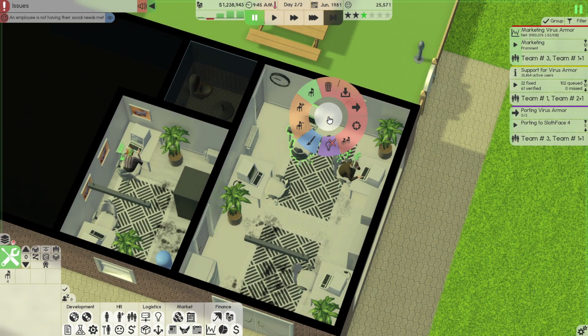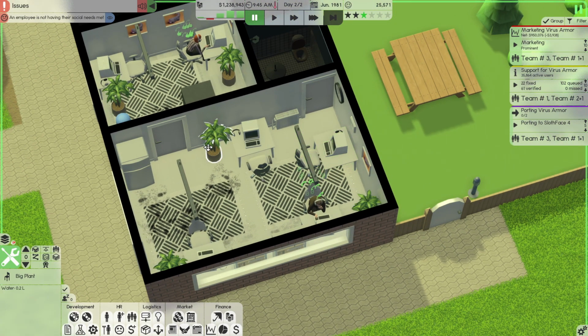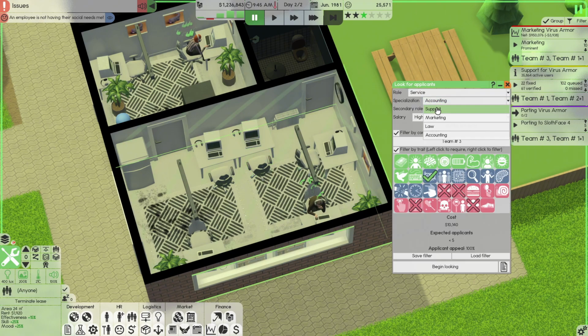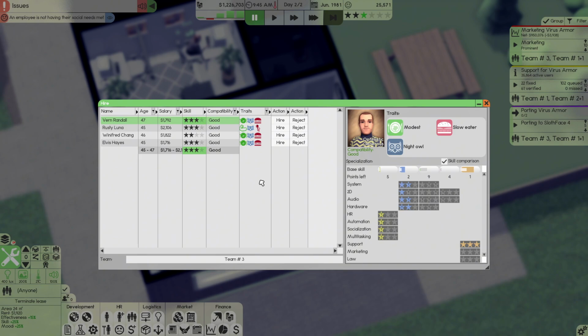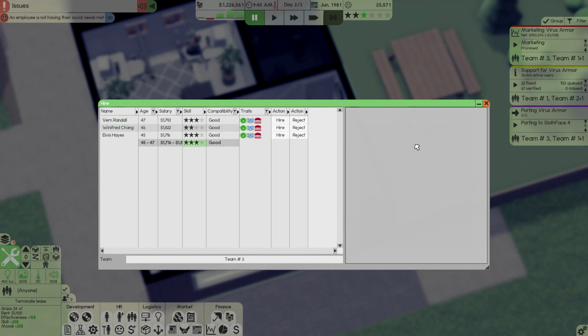I'm going to copy this desk. Oh no, that's not good. All right, no problem. What we can do is just get rid of the plant here, and we'll copy this desk, and we'll just go and hire another employee. What I want to do is find someone to help us with support. And his secondary role can be a designer in this case. Everything else will remain the same. Rusty here looks good. Welcome to the team.